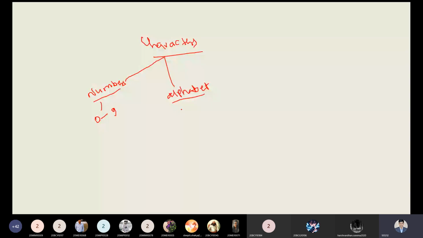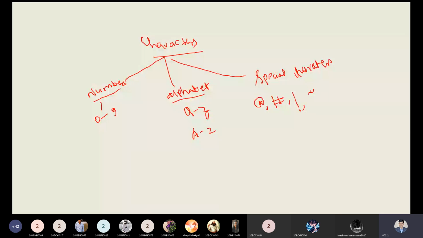Alphabets are definitely A to Z, or in capitals A to Z. Other than these two different kinds of characters, we have the special characters, which are recognized by various kinds of characters. The special characters are at the rate, hash, exclamatory, tilde.